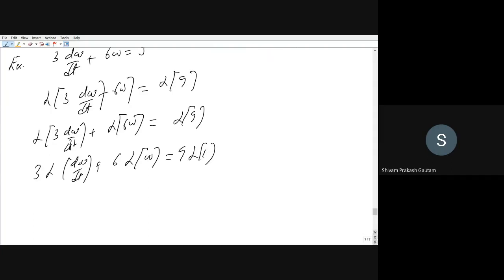Again using the formula, what is the Laplace transform of dw by dt? sW(s) minus w(0), this is an initial condition, plus 6 times the Laplace transform of w, let us say that it is W(s), is equal to 9 times the Laplace transform of 1. What will be the Laplace transform of 1? 1 by s. So this will be 9 by s.